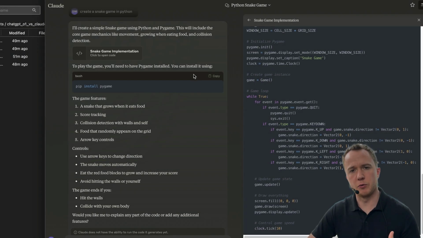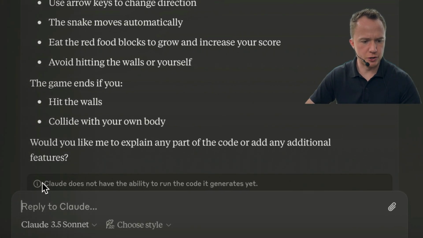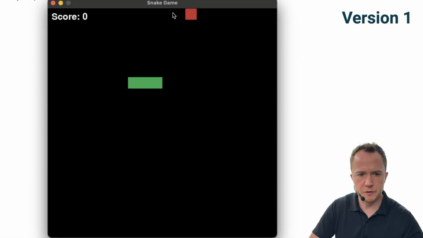I'm very curious now if we can get to the final version of the game in fewer prompts than last time. But also here in the updated version it tells you that Claude does not have the ability to run the code it generated yet. Alright, it looks different than last time. And we get a scoreboard.